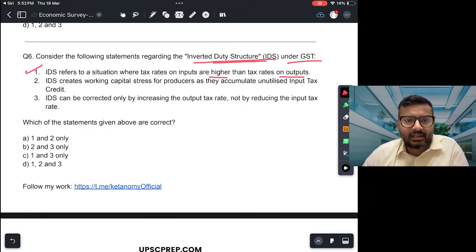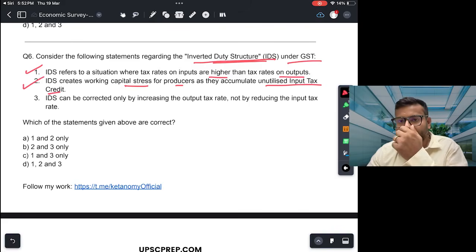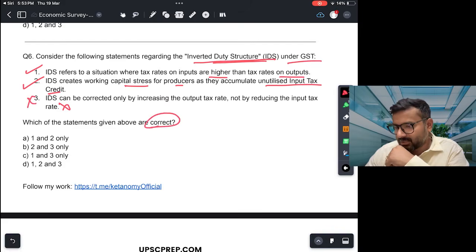So what it does is that you keep on accumulating input tax credit but you don't have anywhere to utilize it. Okay. IDS creates working capital stress for producers as they accumulate unutilized input tax credit. This again is correct. And third is IDS can be corrected only by increasing the output rate, not by reducing the input rate. So ये incorrect है of course. Either you can increase the output rate tax rate or you can reduce the input tax rate. So this is not correct. So the correct answer is 1 and 2A.